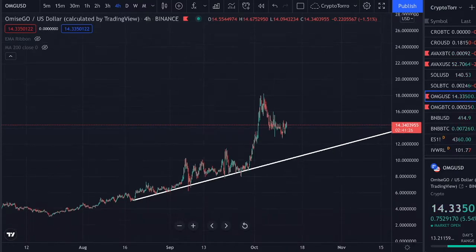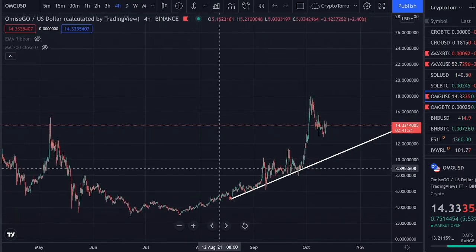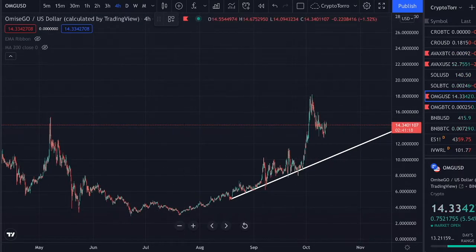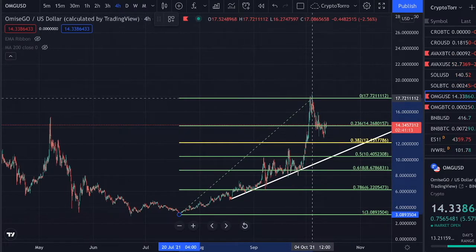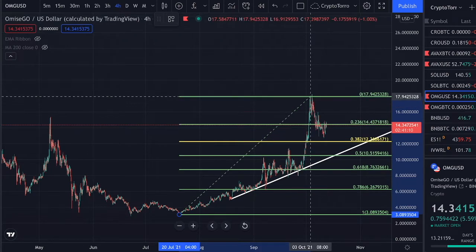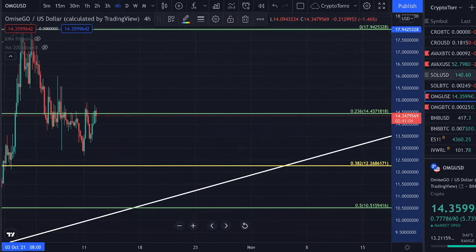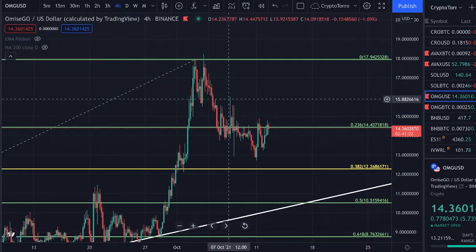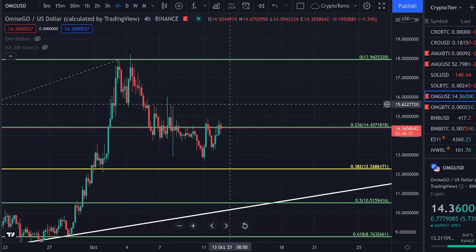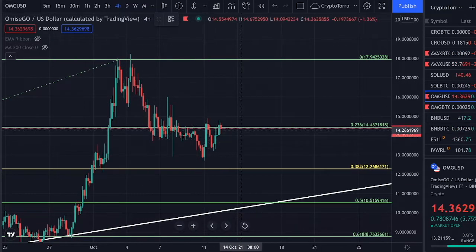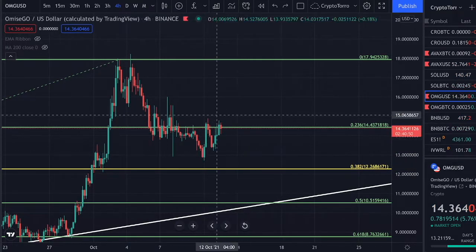This being said, I would like to draw a Fibonacci retracement on the 4-hourly time frame from its swing low towards swing high from this previous trend, due to the fact that that is going to be the very first target where we will be heading towards. So if we zoom in a little bit closer, you can clearly see that we are right now on OMG Network trading right underneath the 0.236 Fibonacci, and we have seen that it is a major level of resistance due to the fact that most of the candles are actually struggling to be able to close on top of it.